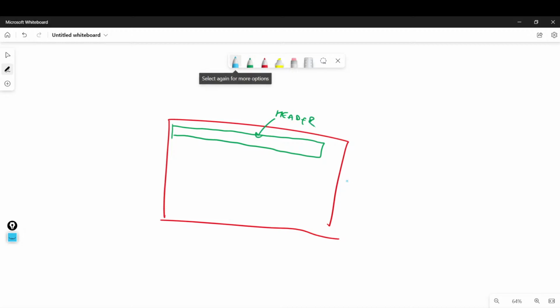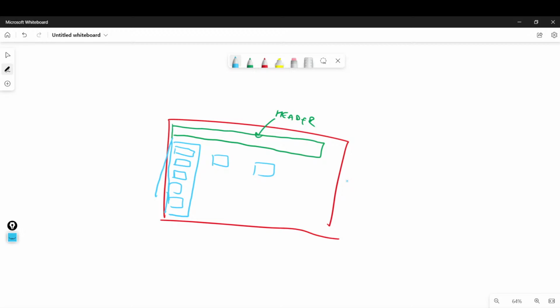Then you will also have a sidebar. Sidebar has a trending section, search page, your watch list, your liked videos, and all these things. In fact, you have video cards and all these things. So what we will do is make these as separate components, because this has been our focus from the very first class: we will create everything out of a component, and then we will integrate these components into our whole page.